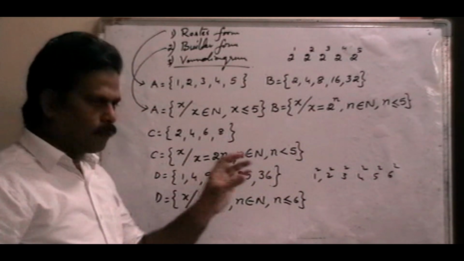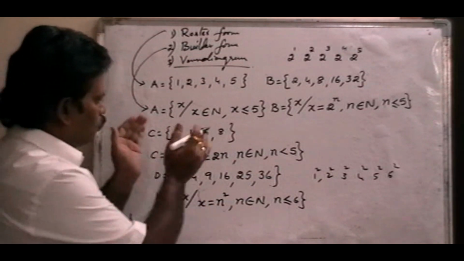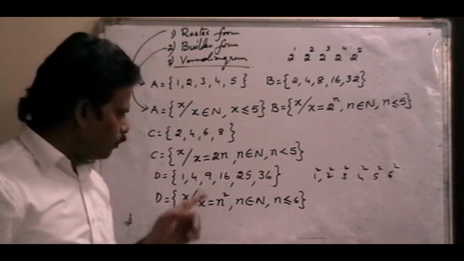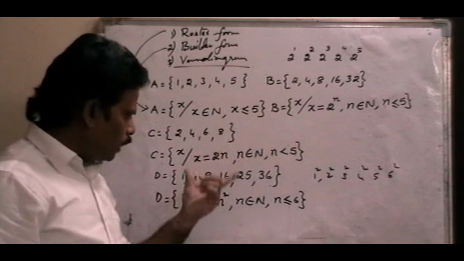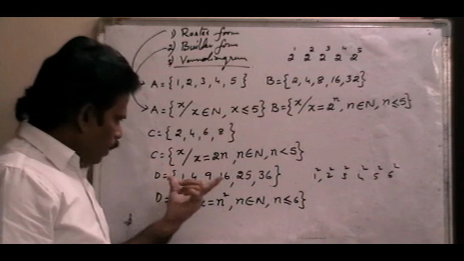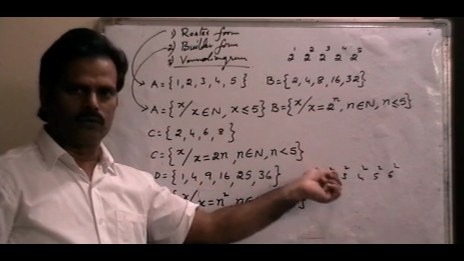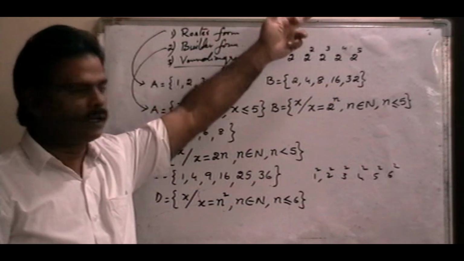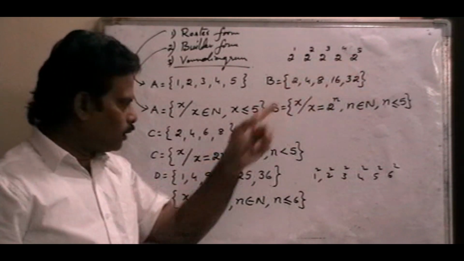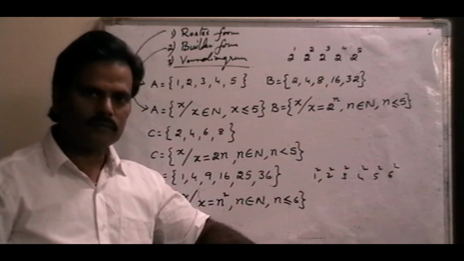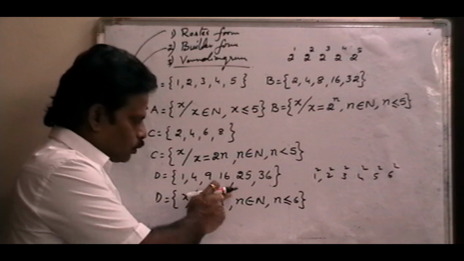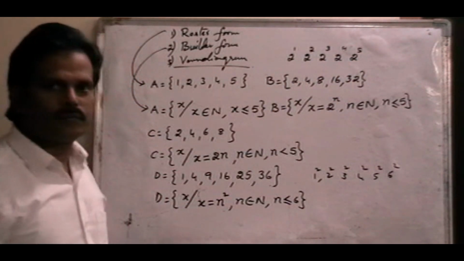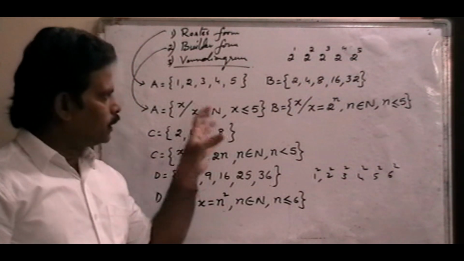So set builder form means how the set is formed: in this set each and every element satisfies one common condition, or one common property. Here every element is in the shape of something square, 1 square, 2 square, 3 square. In the other example, every element is 2 to the power of something, 2 power 1, 2 power 2. The base is common there and here the power is common. So here x is in the shape of n square, but there x is in the shape of 2 power n, because the base is common. Right? So that is builder form.